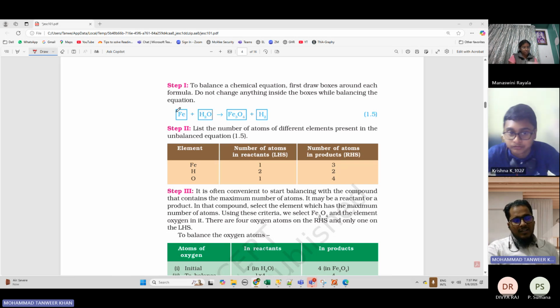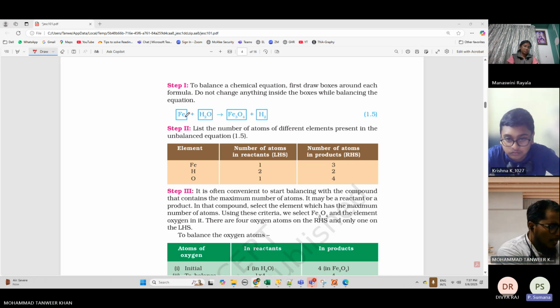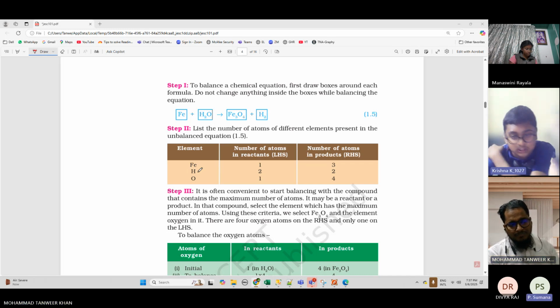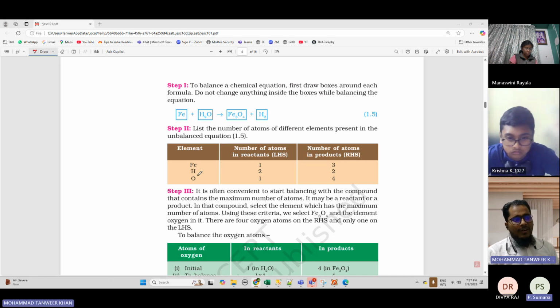Then list the number of atoms of different elements present in the unbalanced equation. Now, how many atoms of Fe do you have on the reactant side? 1. On the product side, 3. So is this balanced? No, sir, this is not balanced. Let's check the next one. Hydrogen. How many atoms do you have on the left side? 2. On the right side? 2. So is hydrogen balanced? Yes, sir.